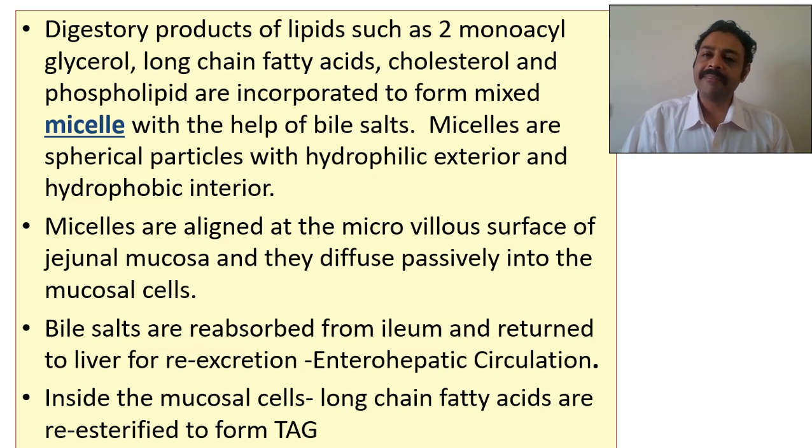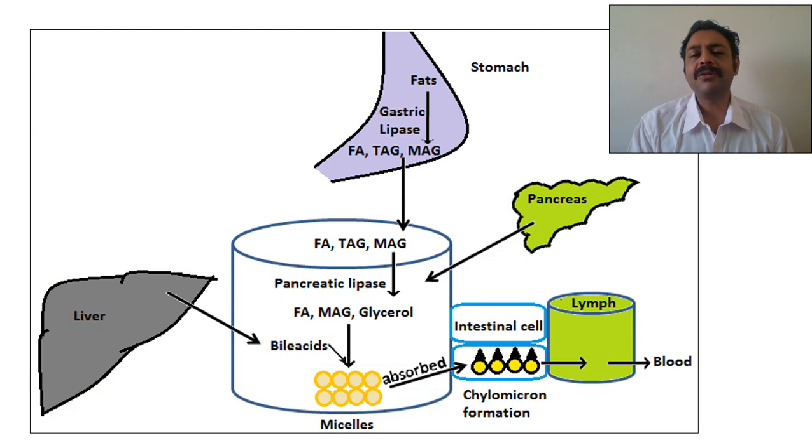All the cells, what will they do? They will break up that triglyceride, and inside the cell they will make up the adipose tissue. They will make up the triglyceride. When energy is needed, the triglyceride is broken down. If the energy is not needed, it comes to the liver and will be made up into triglycerides. It keeps on being a cyclical process. So they will be reesterified to form triacylglycerol and cholesterol esters.